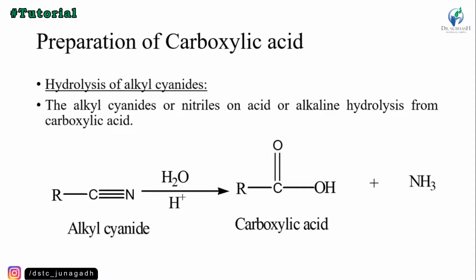And then on the basis of hydrolysis of alkyl cyanide, the alkyl cyanide or nitrile on acid or alkaline hydrolysis forms carboxylic acid. So we take the alkyl cyanide, H2O and H plus ion are added, then one molecule of the carboxylic acid is formed and ammonia is removed.